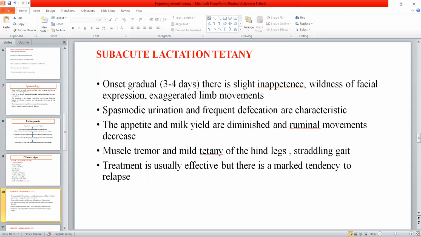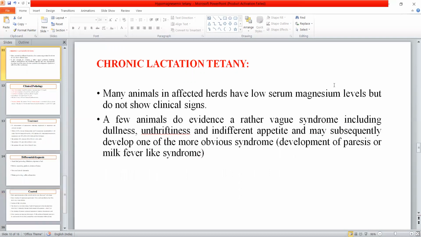In subacute lactation tetany, there is a gradual onset of clinical signs. There will be slight inappetence, then wildness in the facial expression, then spasmodic urination or frequent defecation. The appetite and milk yield will be decreased, and muscle tremor or mild tetany can be seen in the hind limbs. The treatment is usually effective, but in these cases there is a tendency for the disease to relapse.